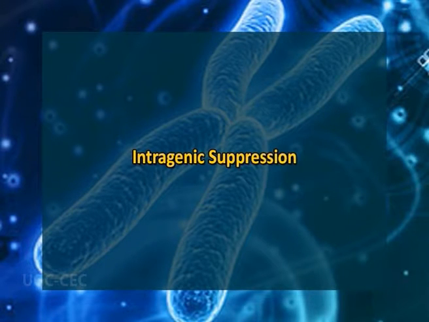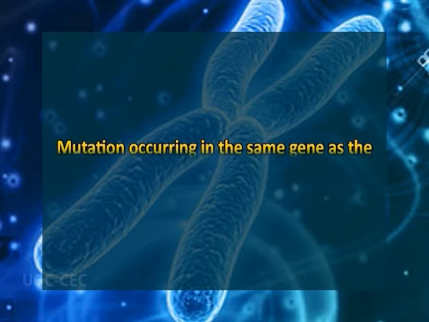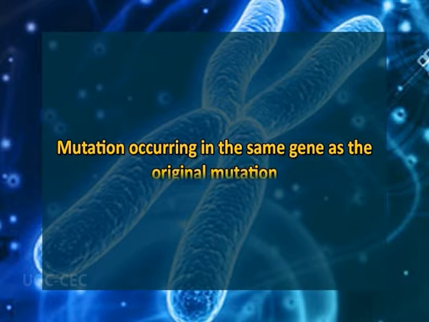Intragenic suppression. This type of suppression occurs in the same gene as the original mutation. For example, intragenic suppression may occur if the amino acid residues interact with each other and give the normal function of the concerned gene. A polar effect on gene expression can also result in intragenic suppression in organisms.